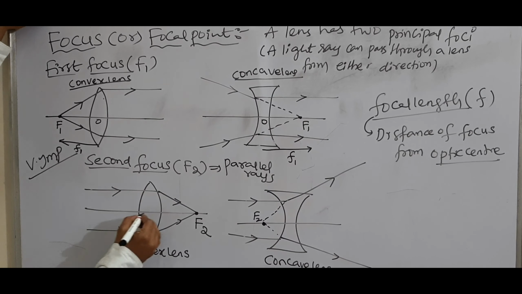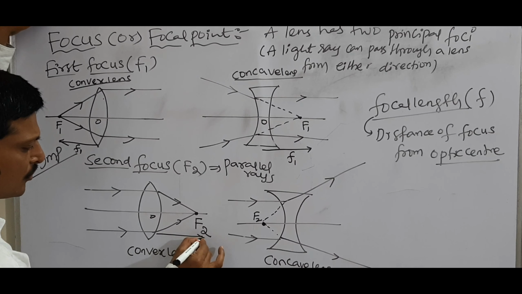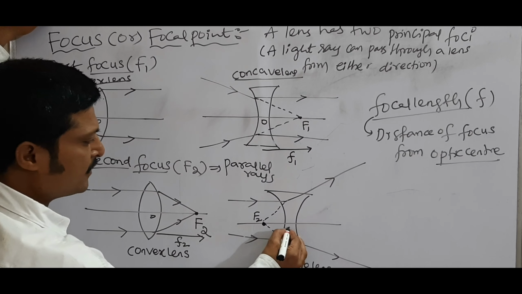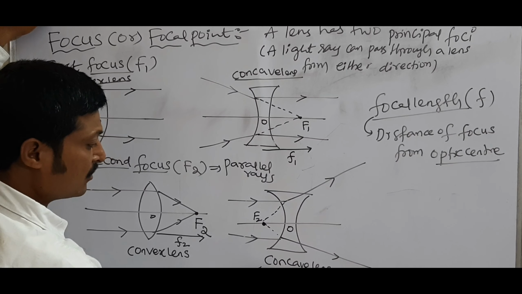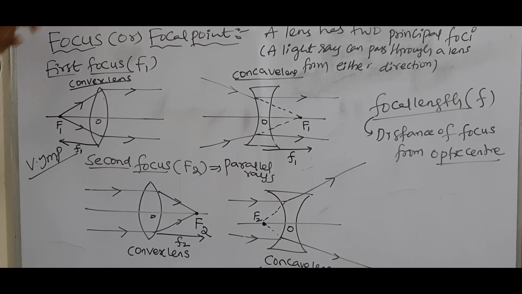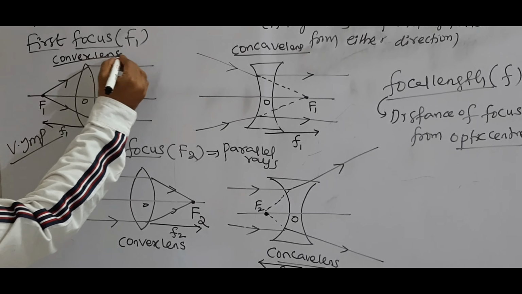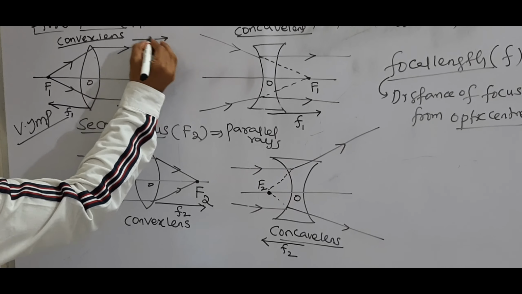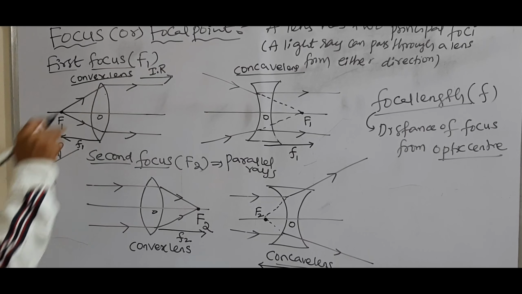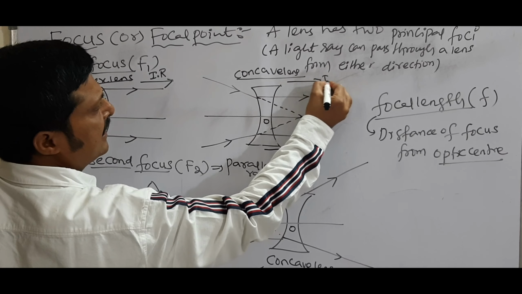Right, see here, optic center. Optic center to focus, this is second focal length. Next, already we know very well, this is the direction of incident rays.